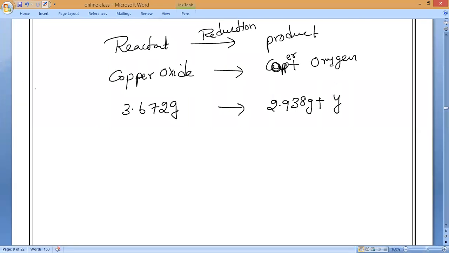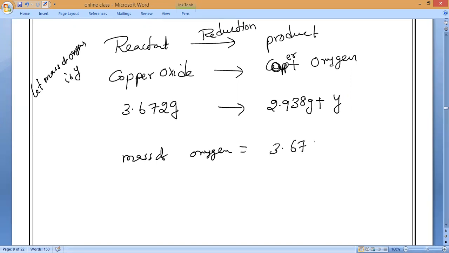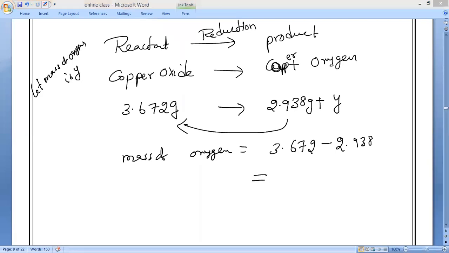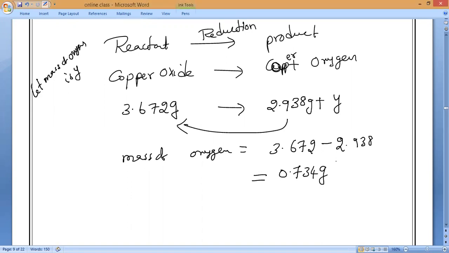So let me take the mass of oxygen. How will I assume? Let the mass of oxygen be Y. So now we will find the mass of oxygen. What is the mass of oxygen? Check it. 3.672 minus 2.938. So what is the answer? 0.734, sir. Hari, how much? 0.734 grams. Very good.